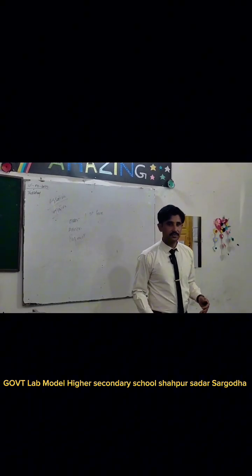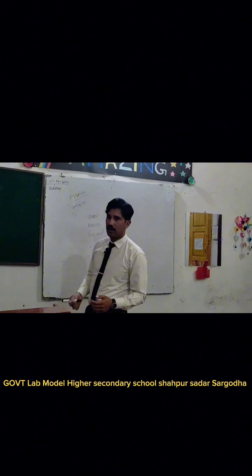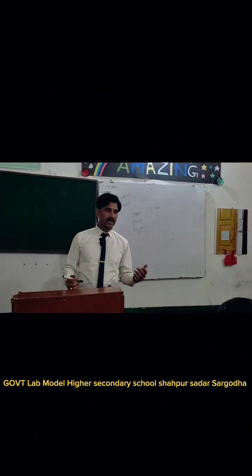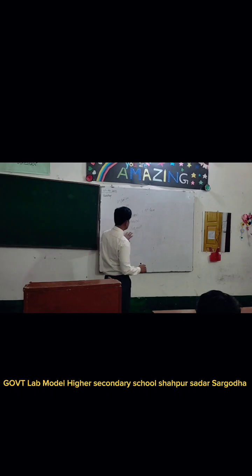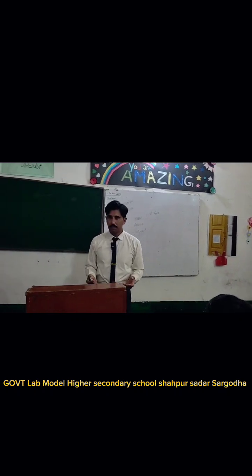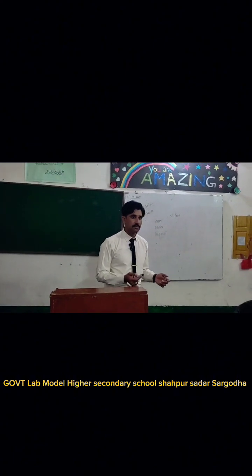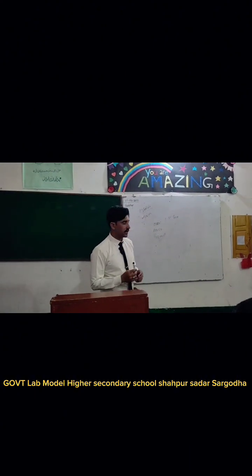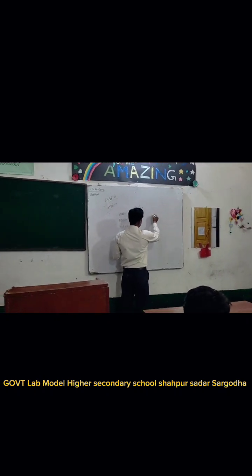Those are orders. If we advise someone: offer the prayer, respect the elders. And if we talk about a request, we use please. Please give me the marker. Please hold on. Would you like to help me? That is a request.